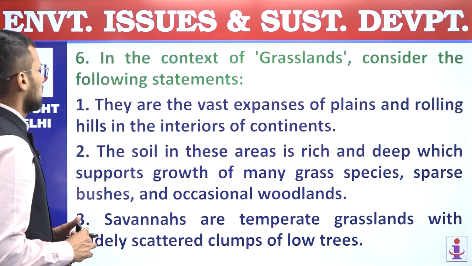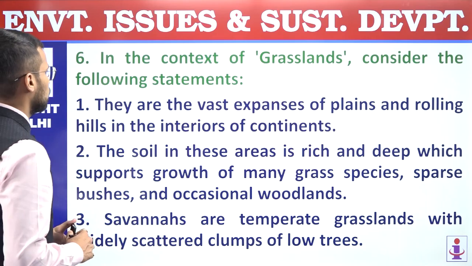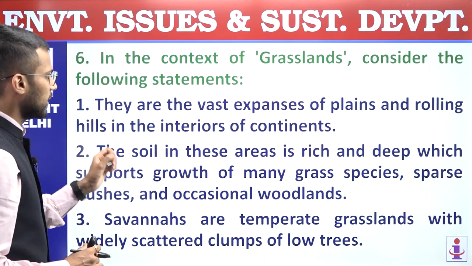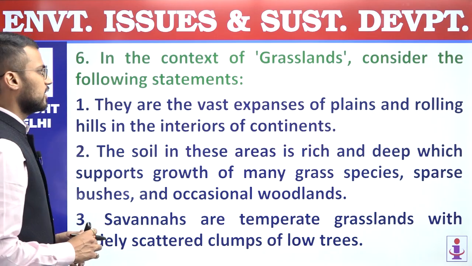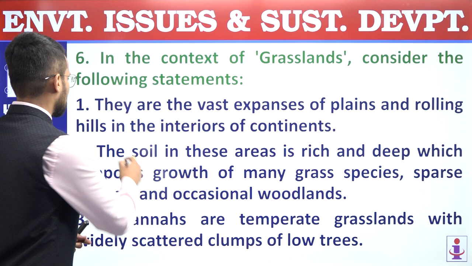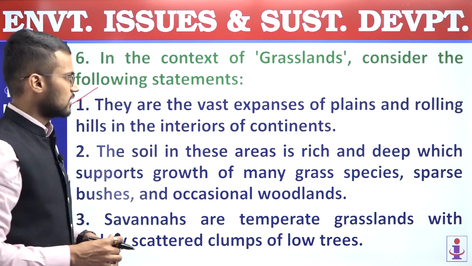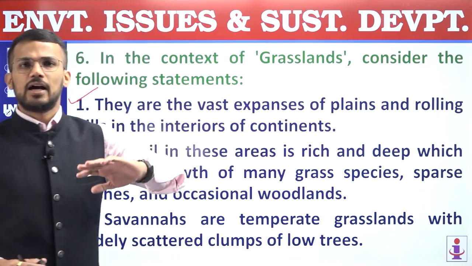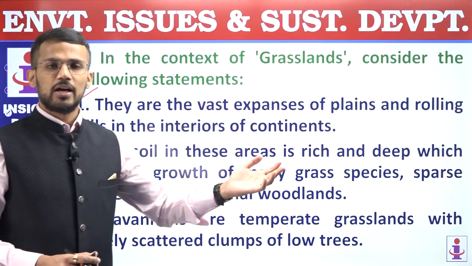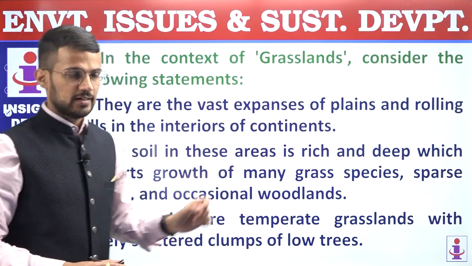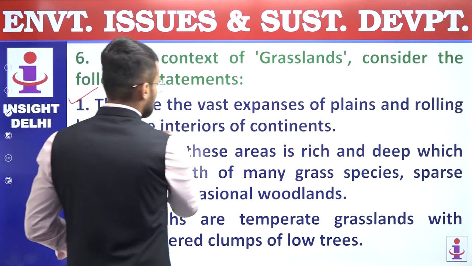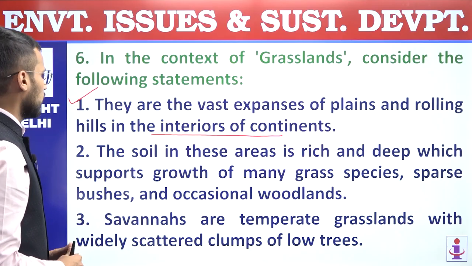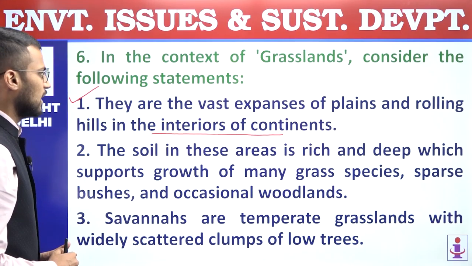Next question, sixth. In the context of grasslands, consider the following statements. First, they are the vast expanses of plains and rolling hills in the interiors of the continents, right? So this statement is correct regarding grasslands, because grasslands are locations with vast plain areas, and sometimes we may have rolling hills. Sometimes we may have hills present in the grasslands, right? And they are often present in the interiors of the continents. The first statement is correct.